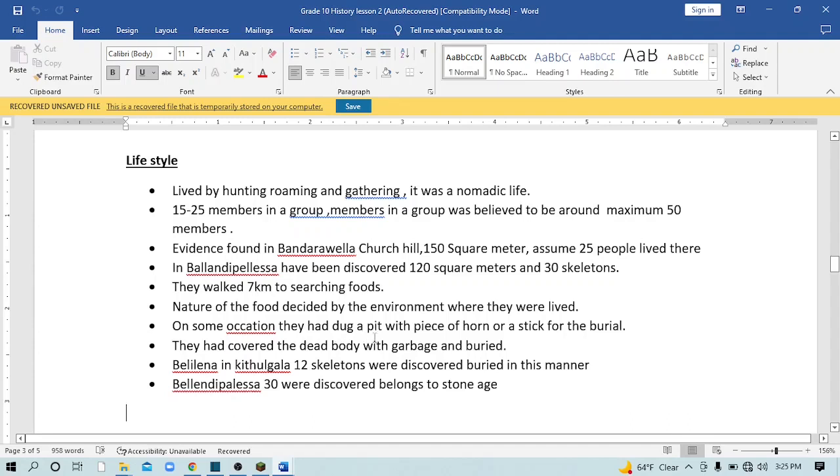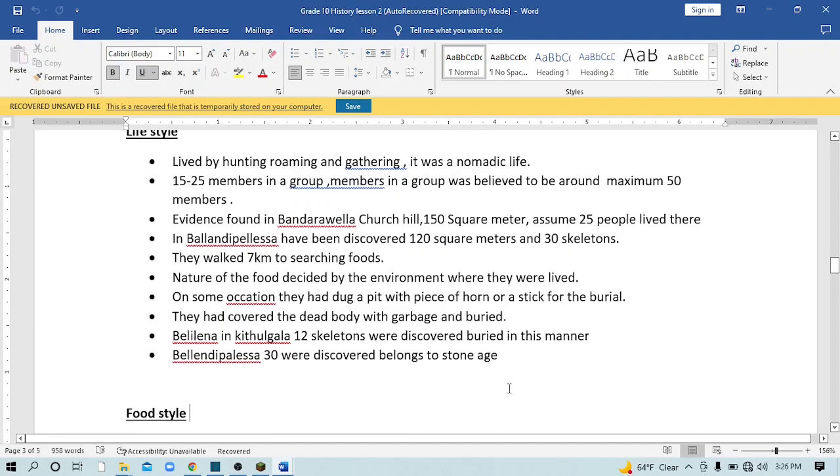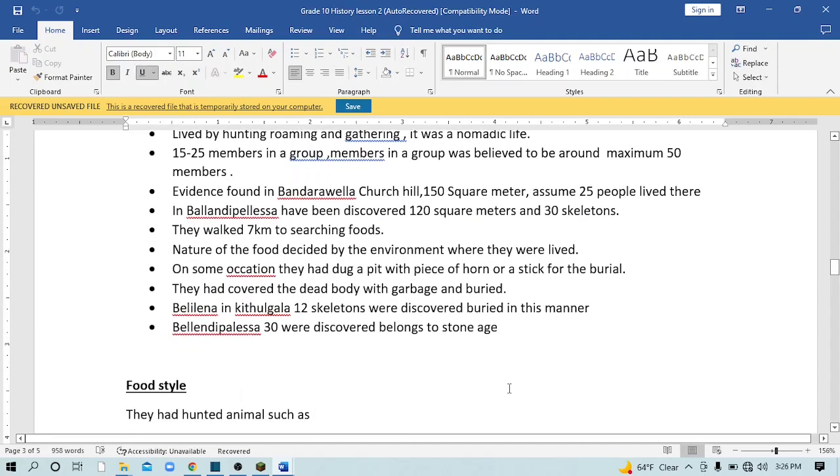And on some occasions they dug a pit with a piece of horn or a stick to bury it. Like that. Just read this 2 or 3 times, then you can understand very easily. Then you can keep it in your mind, and after that you can write the answers very easily. If they ask what the lifestyle of the prehistoric era is, these are the answers.